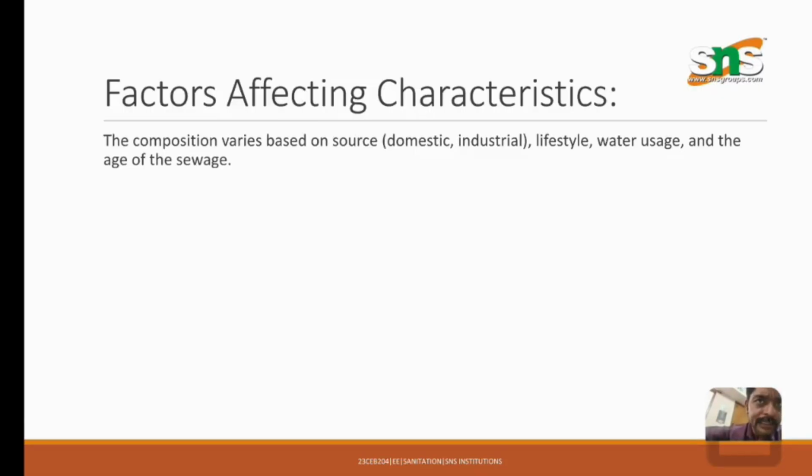Back to sewage characteristics. The three different characteristics that we have seen are physical characteristics, chemical characteristics, and biological characteristics. The composition varies based on source: domestic or industrial, that is where we are going to get it from. Domestic means residential, industrial means we get it from the industrial area. And lifestyle, water usage, and the age of sewage. The age of sewage is based on the time duration, from which place and at which time we have got the sewage.